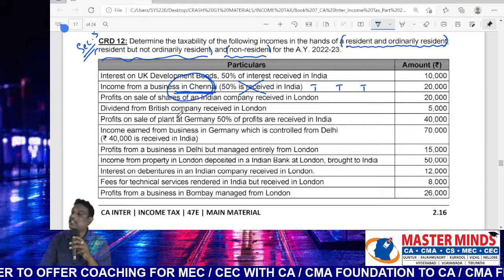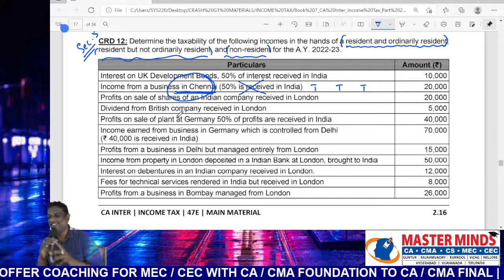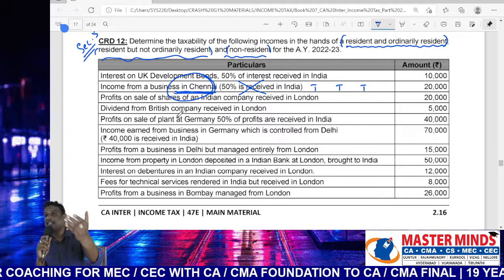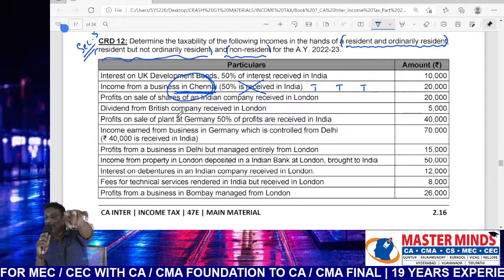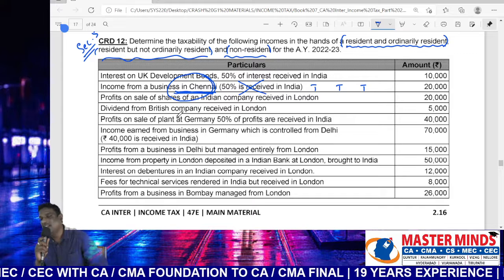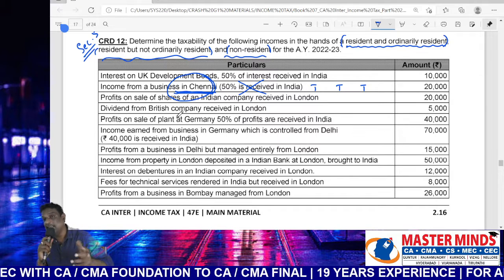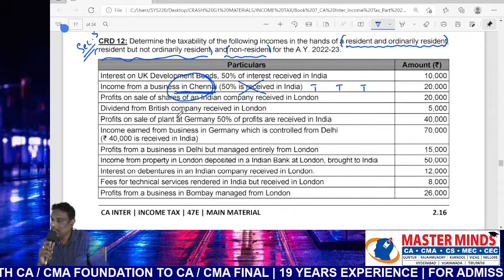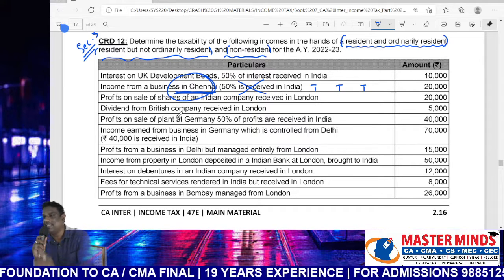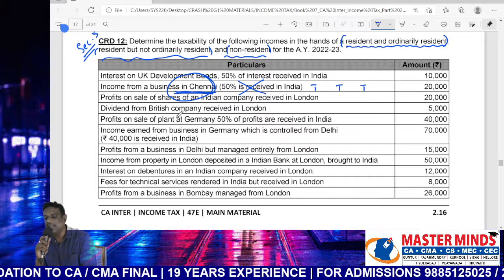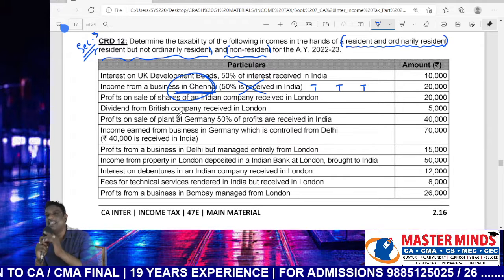Dividends from a British company received in London. Dividends from a British company: earnings located outside India. Receipt also located outside. If both earnings and receipts are located outside India, then it will be taxable only in the hands of the first case, that is resident and ordinarily resident, not taxable in the second and third cases.